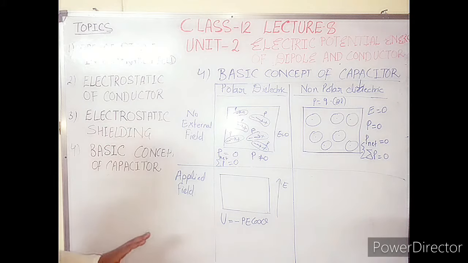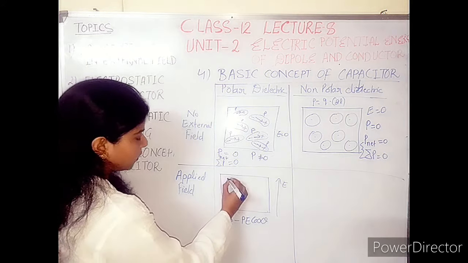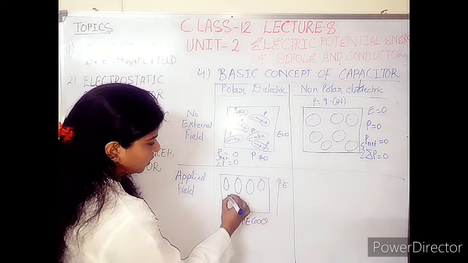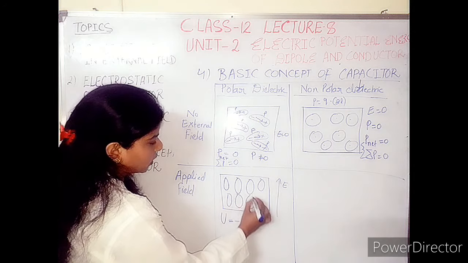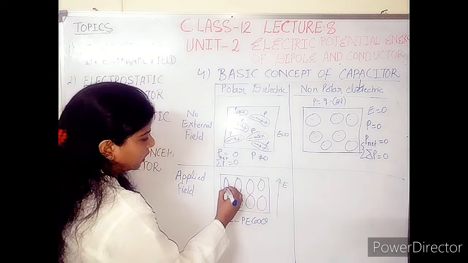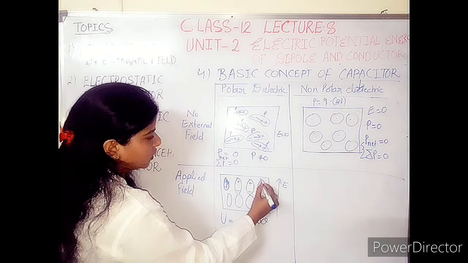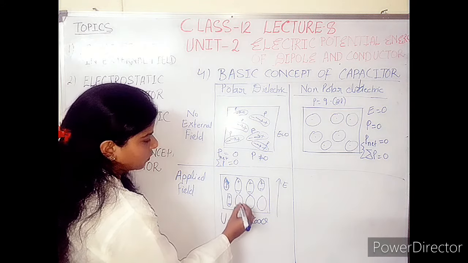So what will happen? All the molecules will be arranged in this manner. They will be aligned such that the dipole moment goes minus to plus, minus plus, minus plus, and so on.